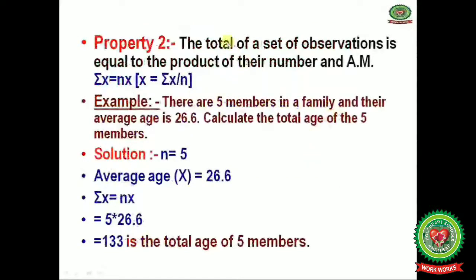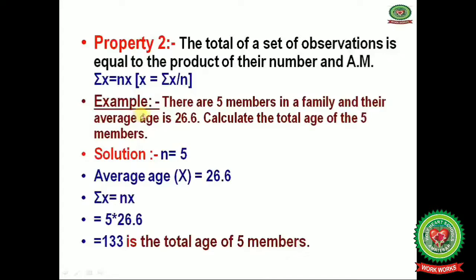Now next one is property number 2. The total of a set of observations is equal to the product of their number and arithmetic mean. That is summation x, it is equals to n x bar. This formula we can write it like this: x bar, it is equals to summation x upon n. This is the formula for arithmetic mean and nothing else.